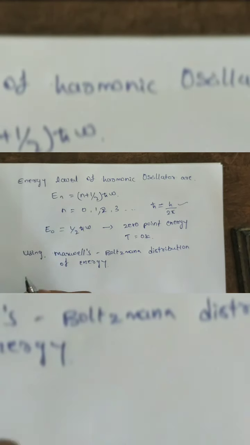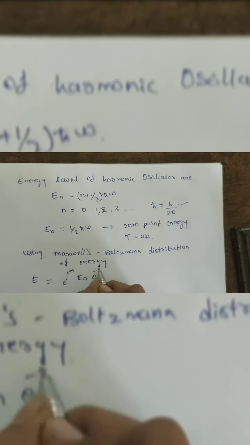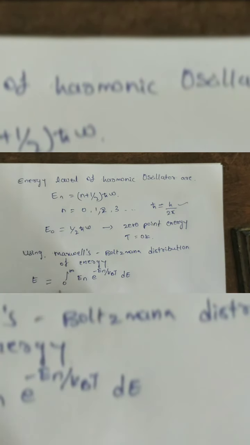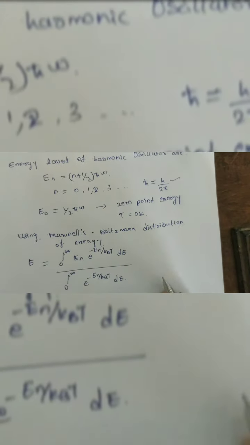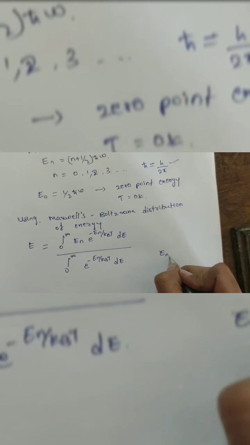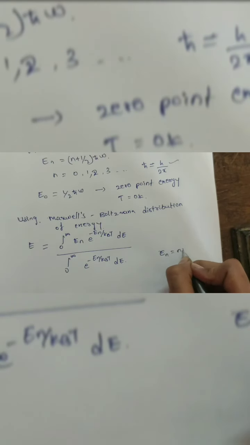According to them, the energies are distributed as: the total energy is equal to the integral from 0 to infinity of En e^(-En/kBT) dE, divided by the integral from 0 to infinity of e^(-En/kBT) dE. But in this harmonic oscillator, the energy En can be given as (n plus half) h cross omega. Put that value.